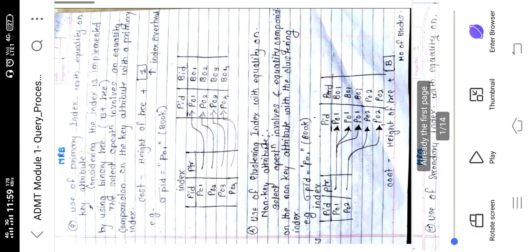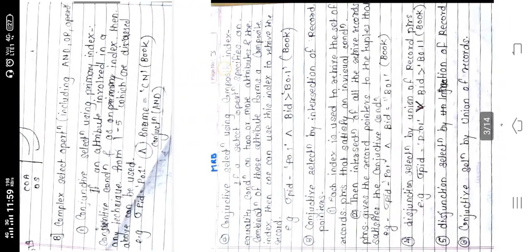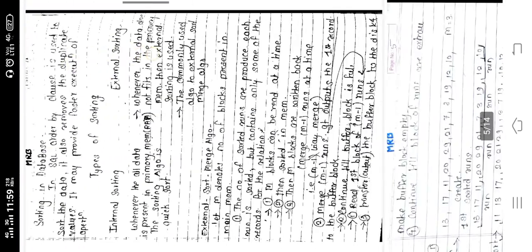You can see these are the handwritten notes. But in this, the first part, the different stages of query processing, is not there, and the cost of query processing is also not there. So I will upload a different PDF so that you will get the complete handwritten notes. Now let me come here directly.